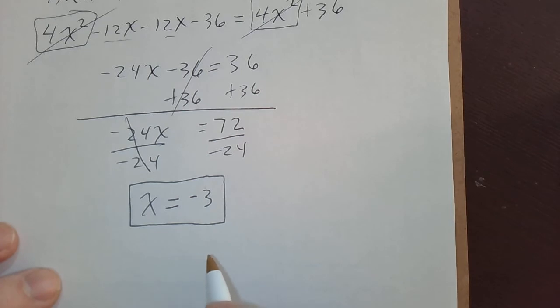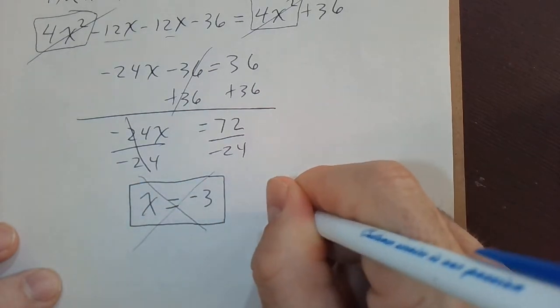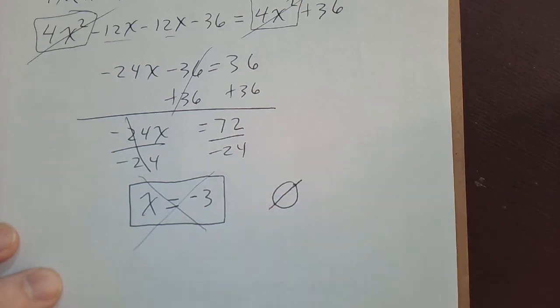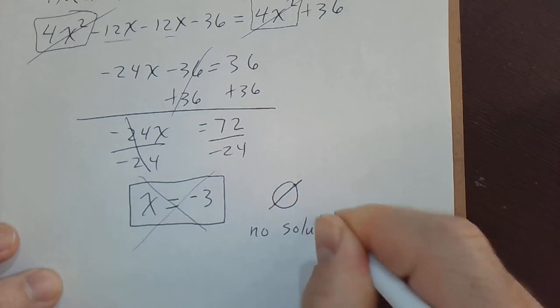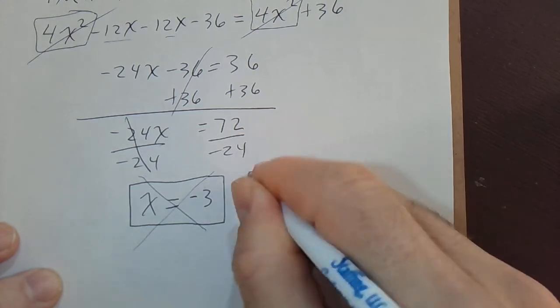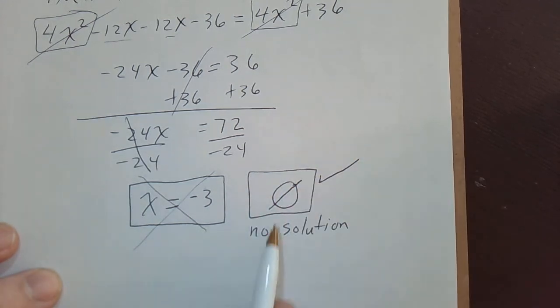So it turns out that the true solution is the empty set. Or you could just say no solution. But this would be a perfectly good answer. That symbol right there means the empty set.